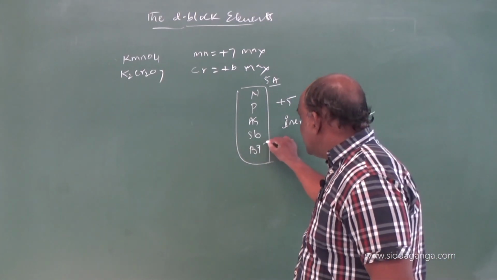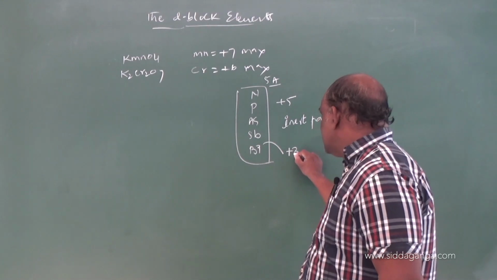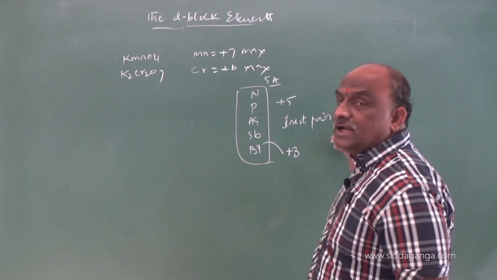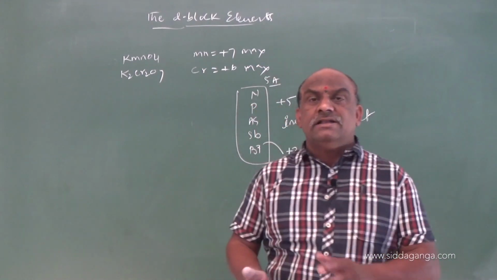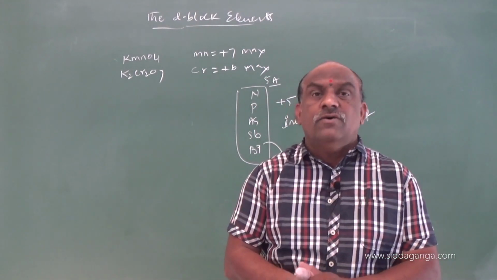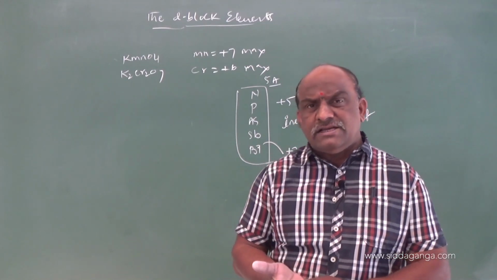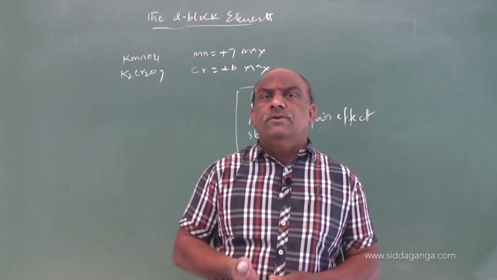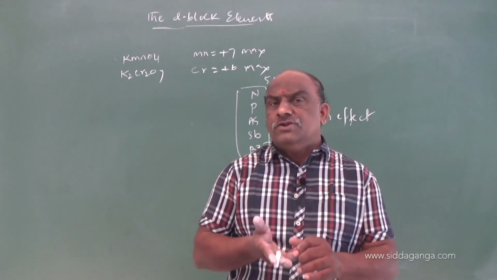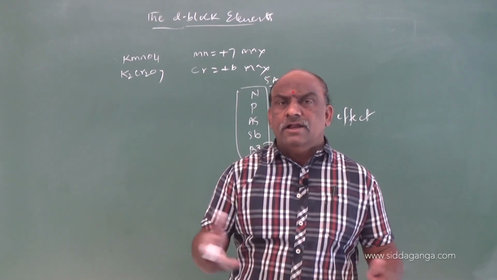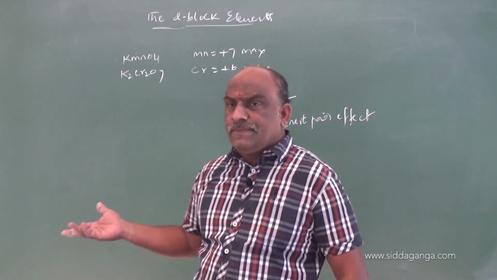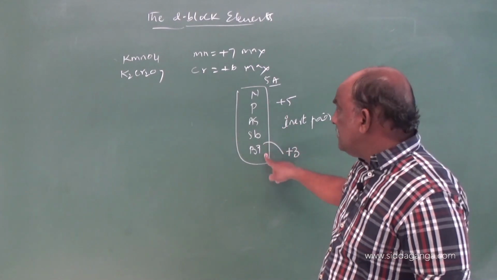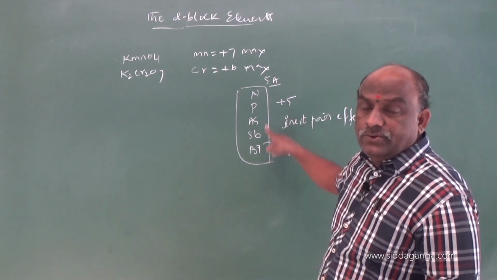So, heavier elements are stable in which oxidation state? +3 oxidation state. What will be the reason? It is the inert pair effect. Inert pair effect means reluctance of ns electrons for bond formation. The ns electrons are not ready to take part in bond formation, due to that they cannot split. So the stability of heavier elements in the P block decreases by 2 units.